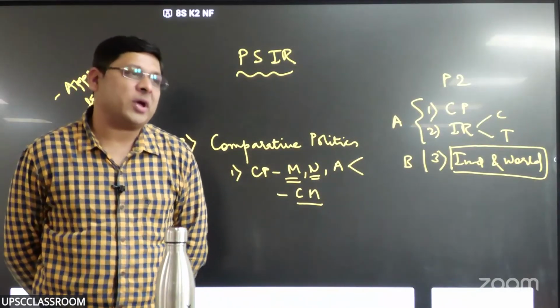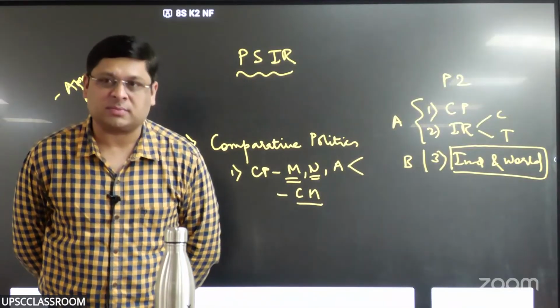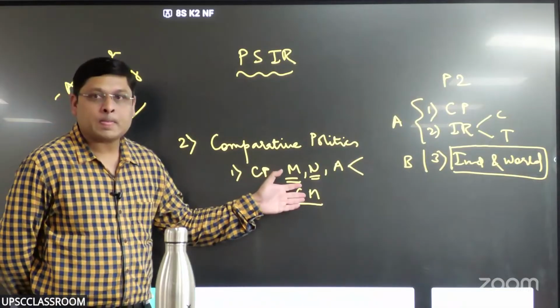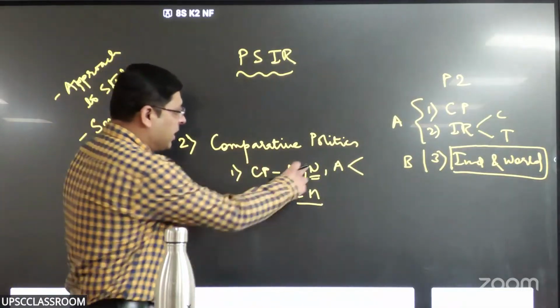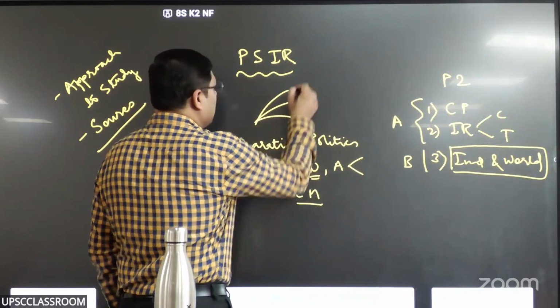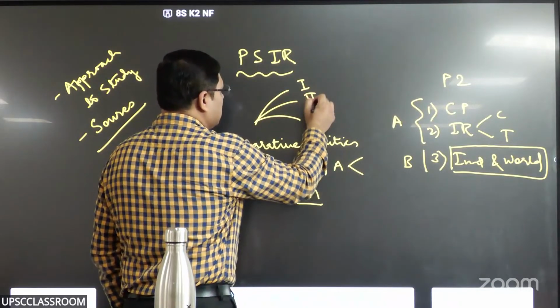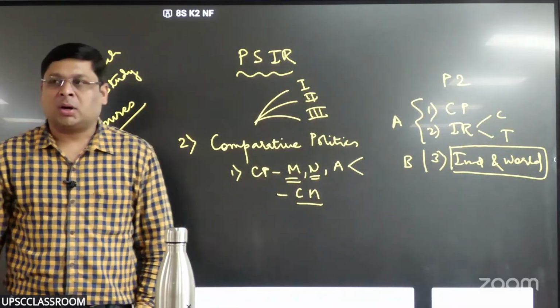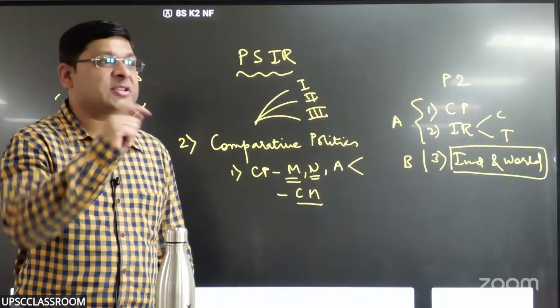Interesting thing is nowhere does the syllabus mention evolution. It is implicit. When you talk about the nature of comparative politics, the nature has changed in the 3-stage evolution of this subdiscipline. Comparative politics evolved through 3 stages.